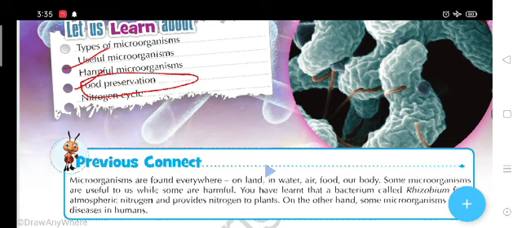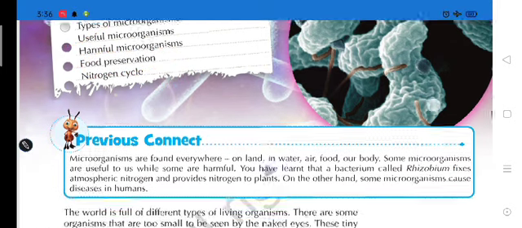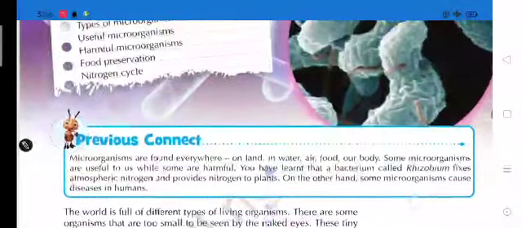We will talk about it in this chapter, and then we will discuss the nitrogen cycle: how the nitrogen present in our atmosphere in the form of gas is converted into a water soluble form. This is called nitrogen fixation. In earlier classes I taught you that by lightning and by rhizobium bacteria, nitrogen fixation can take place.